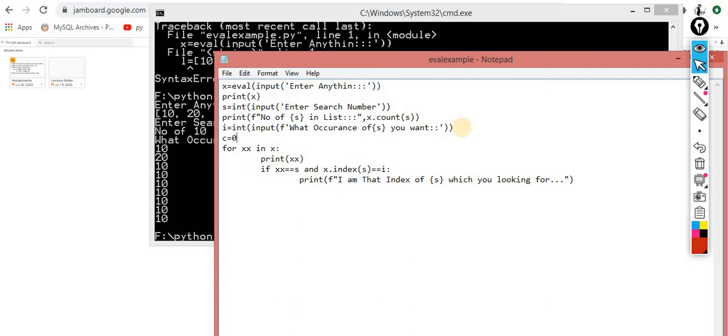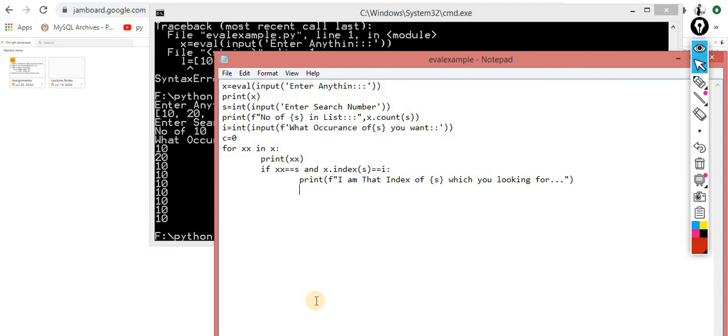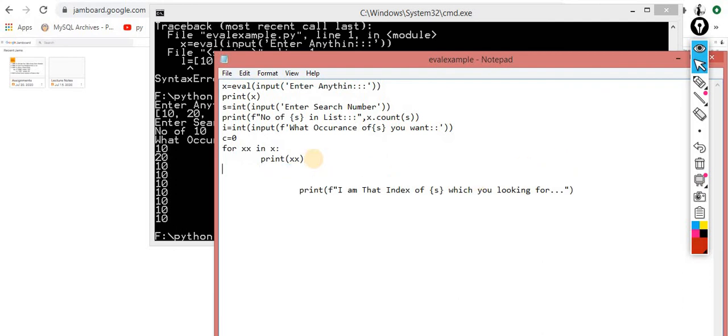C is equal to 0. So you want the second one, na? You want the second occurrence, basically not the index of second, you want the occurrence of second. That is your question. So we don't want to play with the index, so don't worry about it. So very simple. C plus equals to 1. Okay, so if xx double equal to s, then print C.